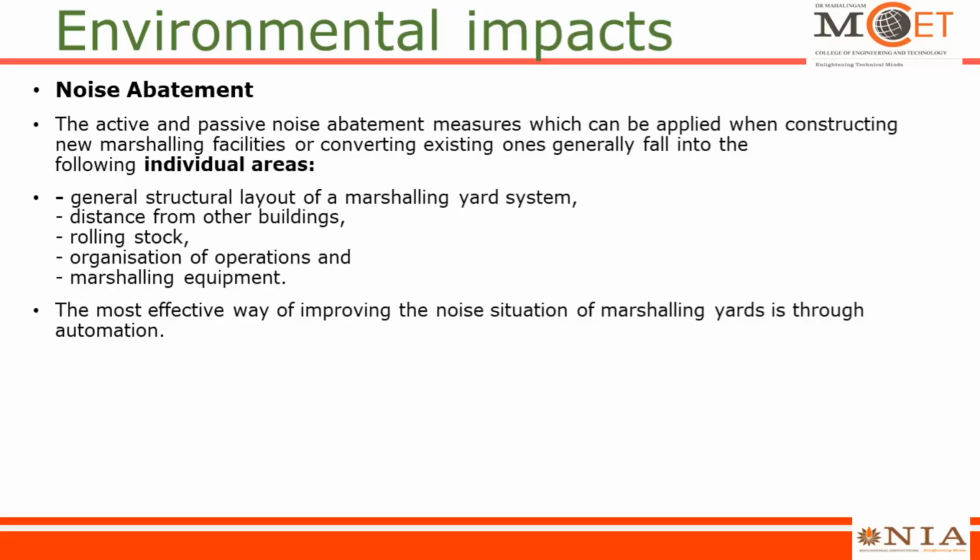The active and passive noise abatement measures which can be applied when constructing new marshalling facilities or converting existing ones generally fall into the following individual areas. One is general structural layout of the marshalling yard system, distance from other buildings, rolling stock, organization of operations, and marshalling equipment. The most effective way of improving the noise situation of marshalling yards is through automation.